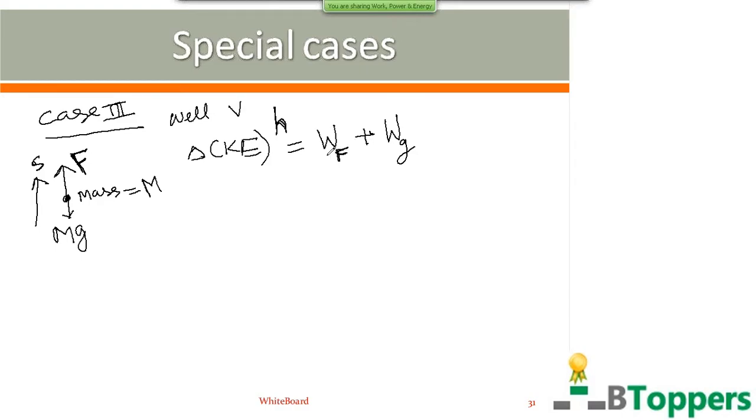WF represents the work done by the lifting force. The work done by the gravitational force mg will be negative because the gravitational force mg acts opposite to the direction of the displacement. So the change in the kinetic energy of the mass m is the final kinetic energy minus the initial kinetic energy.